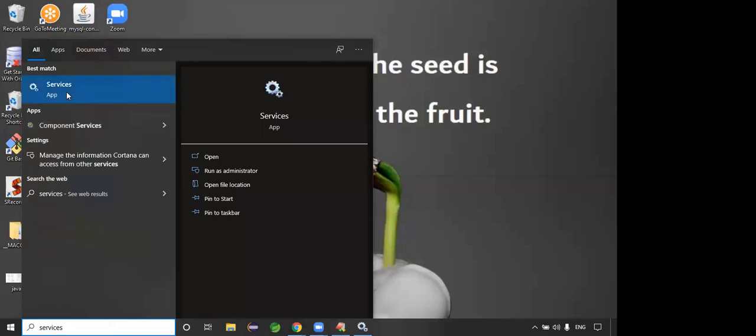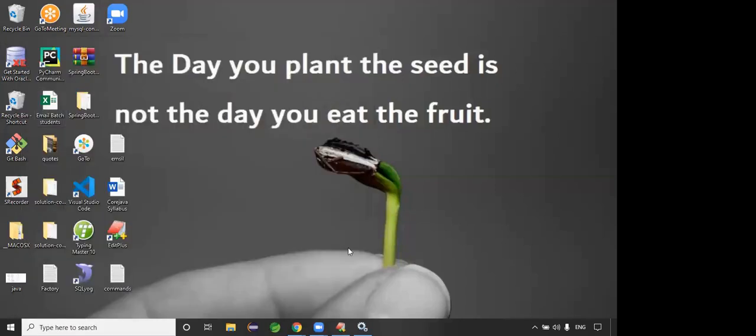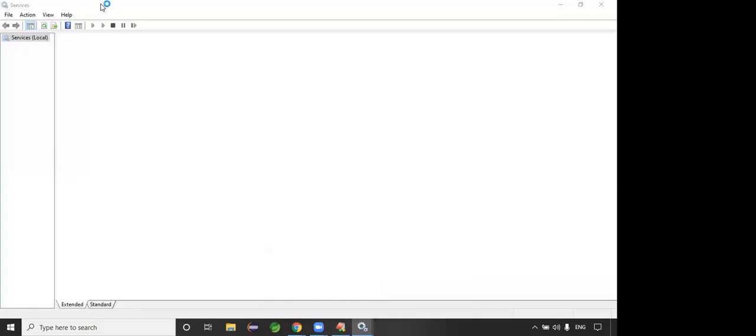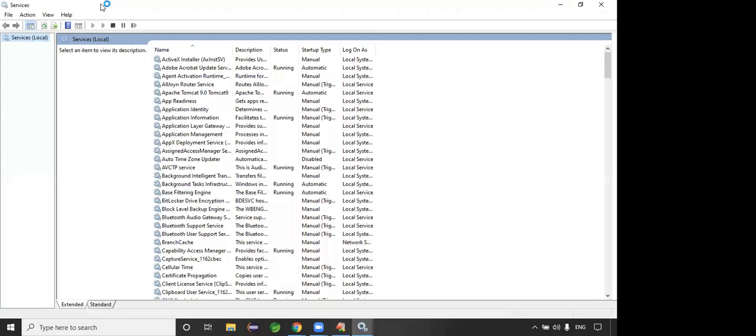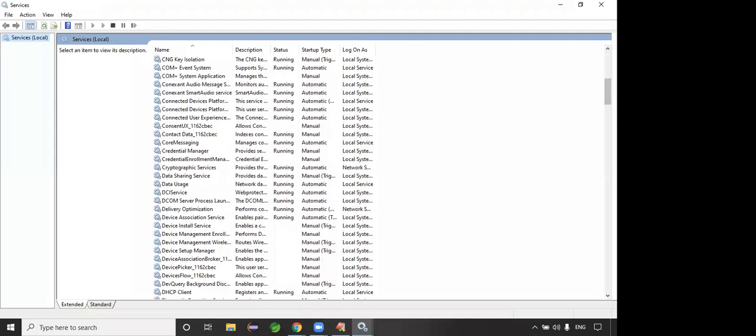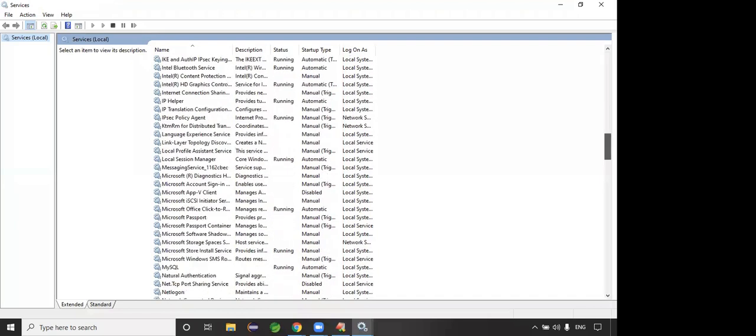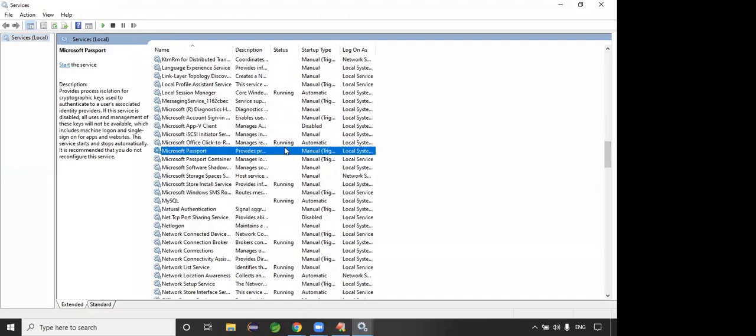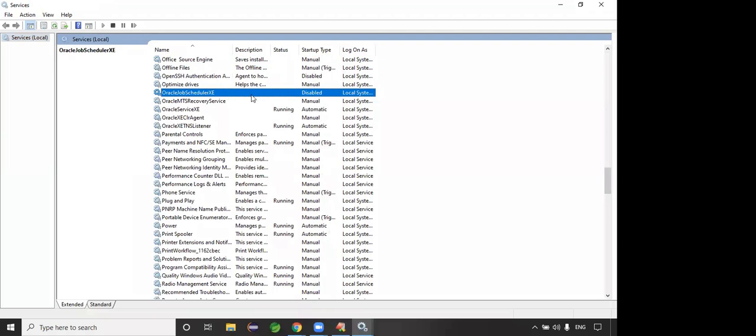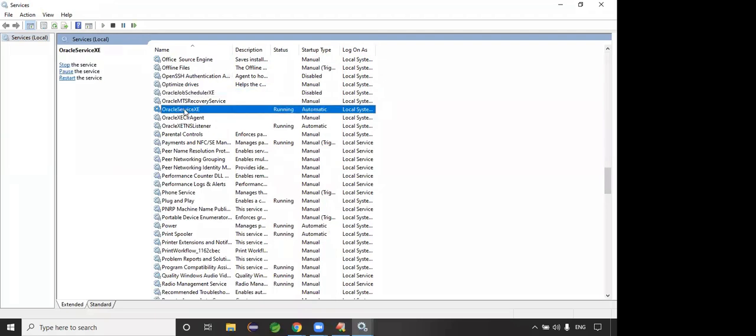Services, right? Just click on this. Yeah, it's open now. Guys, in the services, sometimes when you get the issue, services are stopped, TNS listener is not running, this kind of issue. Go to the services folder. In the services, look for the Oracle services. Oracle service XE is there, right?